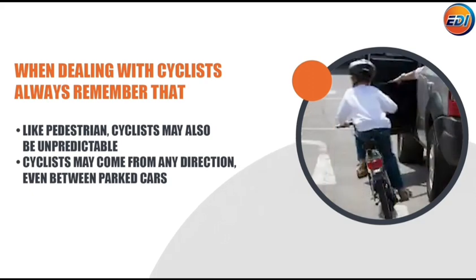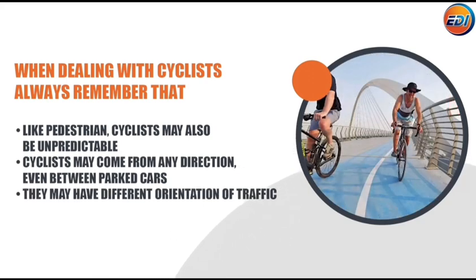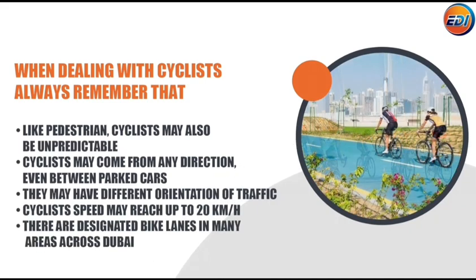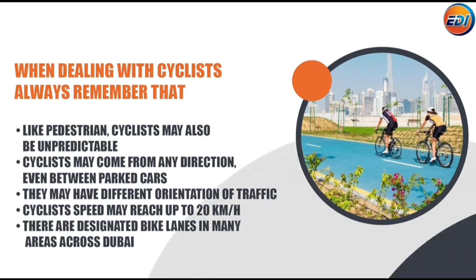Cyclists may come from any direction, even between parked cars. They may have different orientation of traffic. Cyclists' speed may reach up to 20 kilometers per hour. There are designated bike lanes in many areas across Dubai.